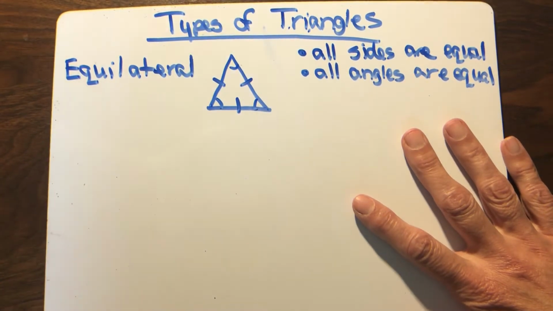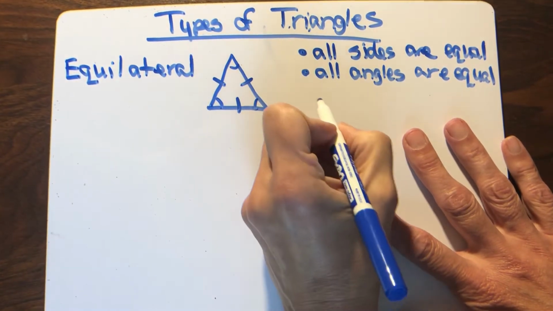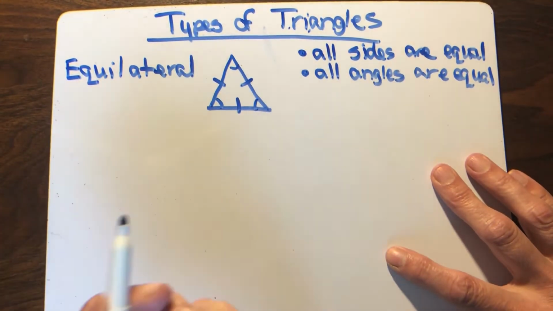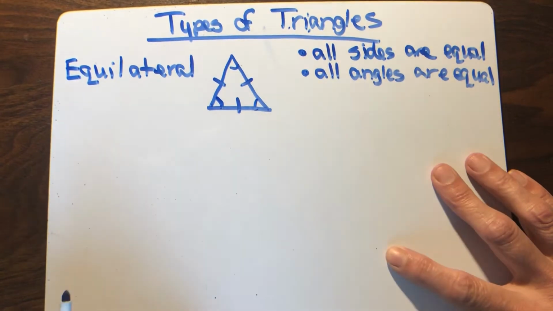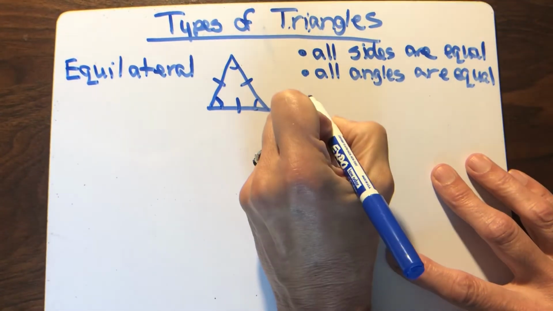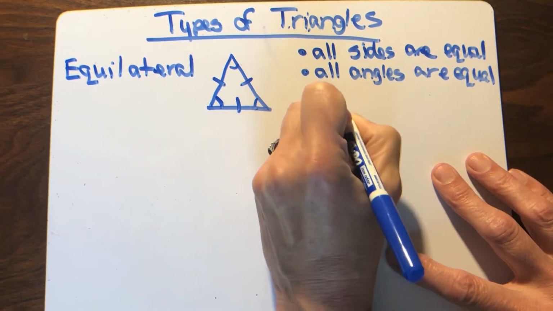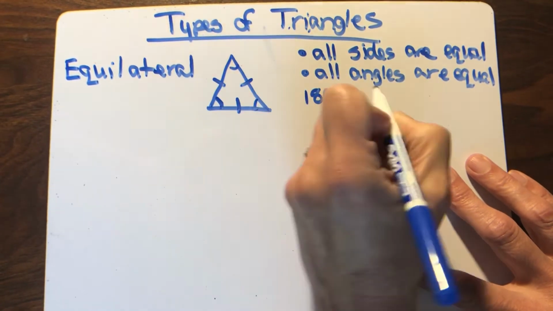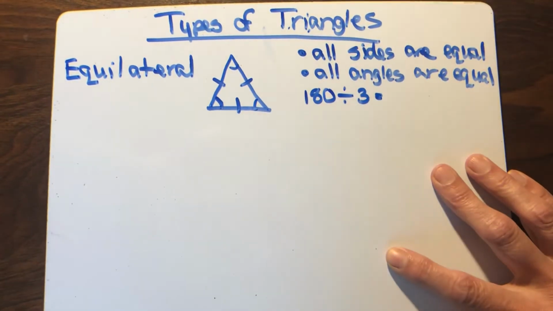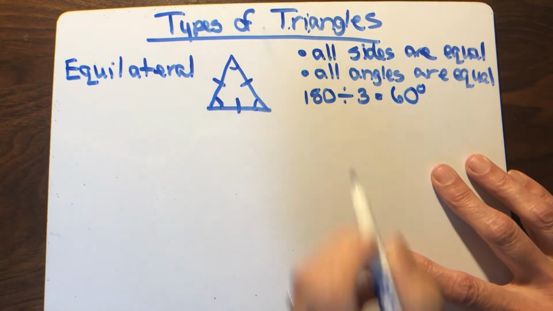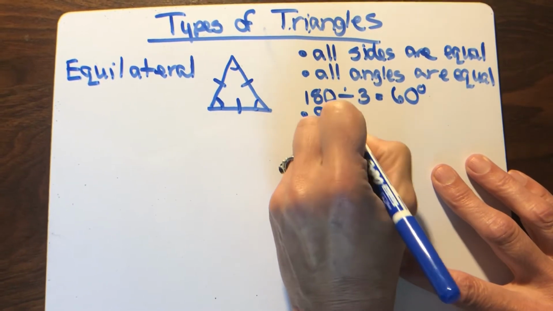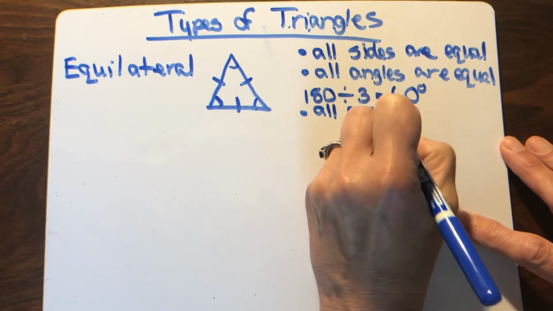Do you recall that? So, how big are these three angles? They're all equal, but what is their size? Well, if you know you have three angles and they're 180 degrees, and you know that all three are the same size, 180 divided by 3 is 60 degrees. So all angles are 60 degrees in an equilateral triangle.